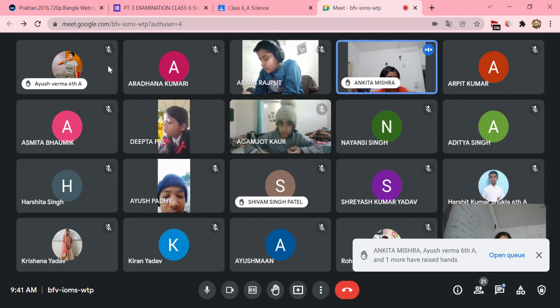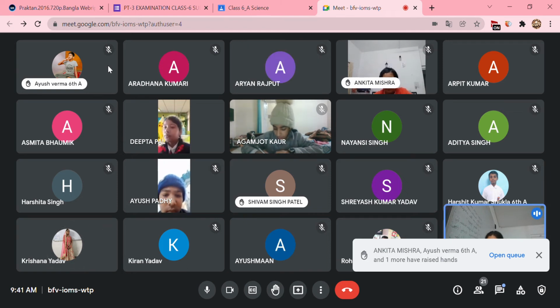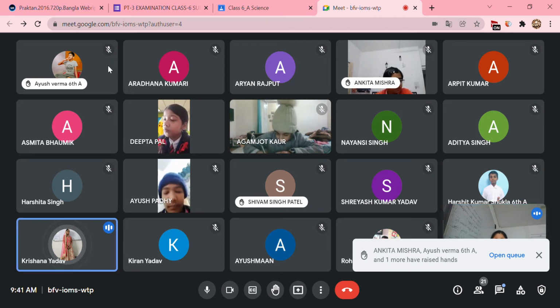They protect the heart and lungs, our internal organs. Very good. Yes, Risha. Yes, ma'am. The rib cage helps to protect our internal organs, and it consists of 24 ribs, two sets of 12.